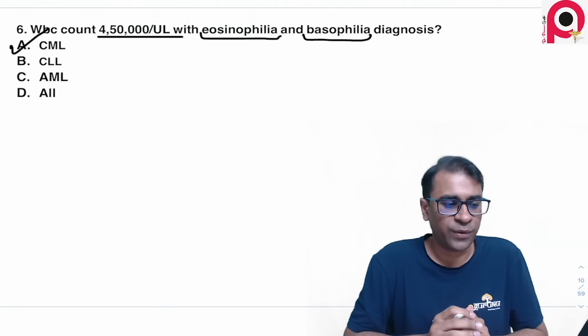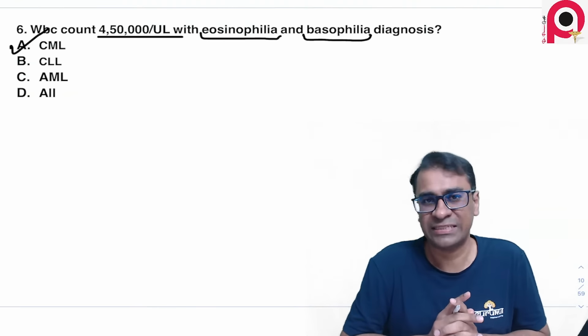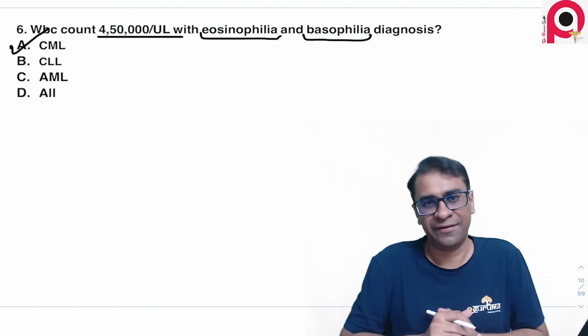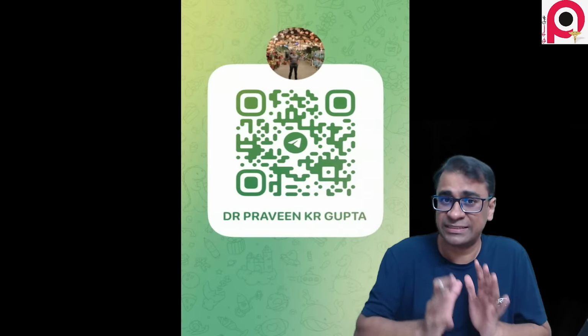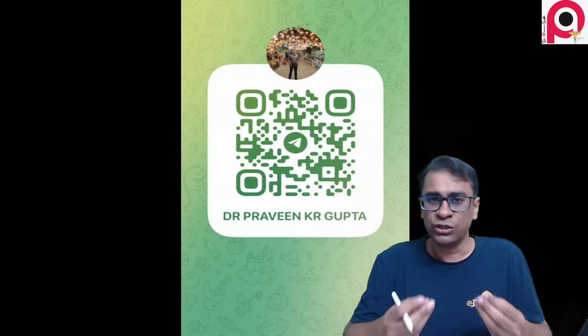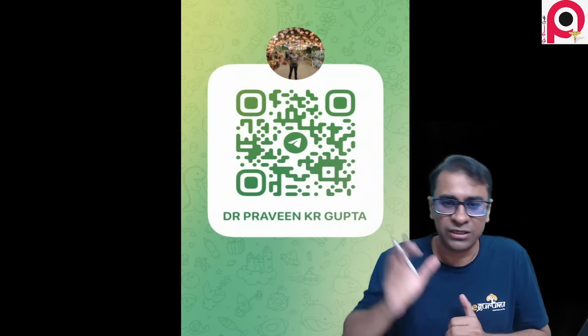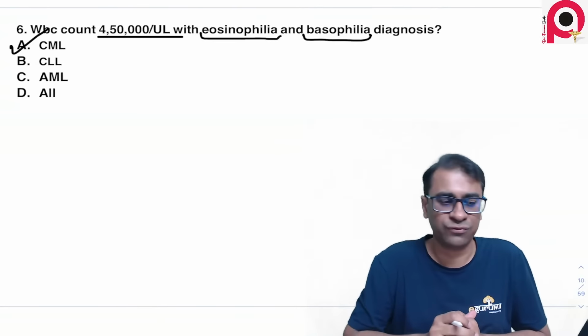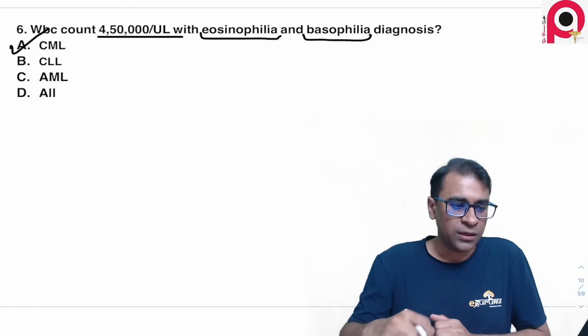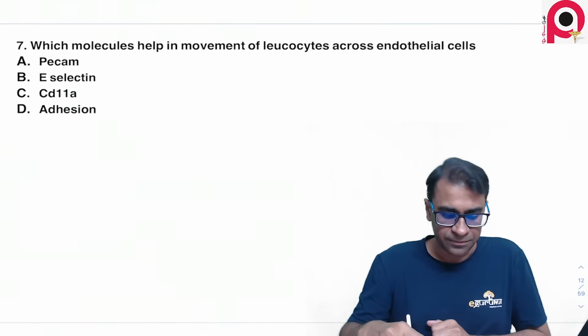I will request you to please let me know in my Telegram group what the exact peripheral smear was. Again, I request you all to please join my Telegram group and take active part in the discussion so that I can get the exact question. Please scan this, join the Telegram group, and let me know what the exact question was in today's exam. So this was question number 6.